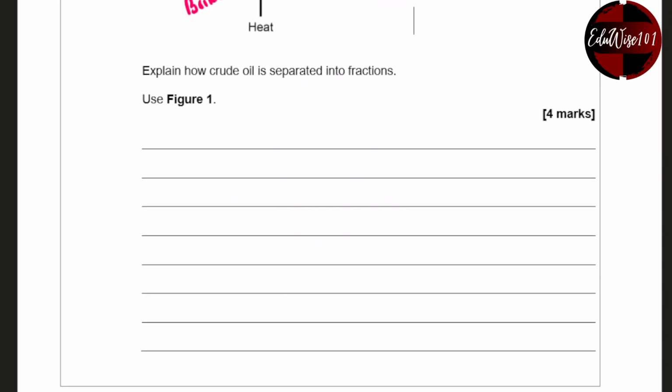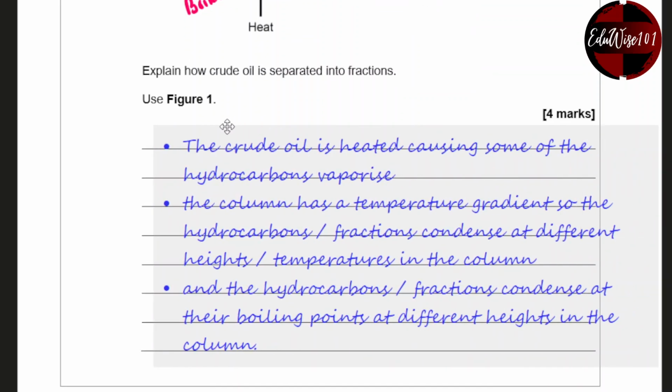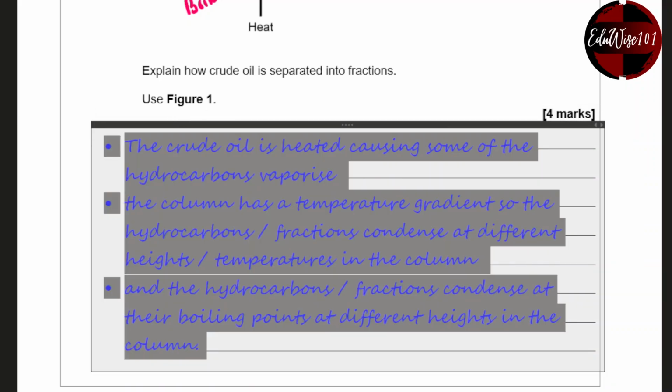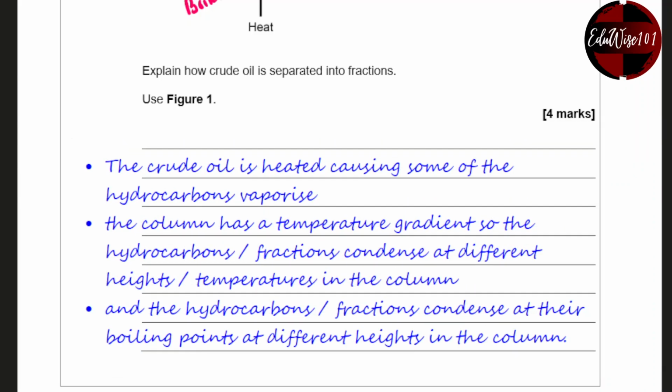The answer: the crude oil is heated, causing some of the hydrocarbons to vaporize. So you need to mention that it is heated here, and then you need to mention that the hydrocarbons vaporize. That gives you 2 marks.